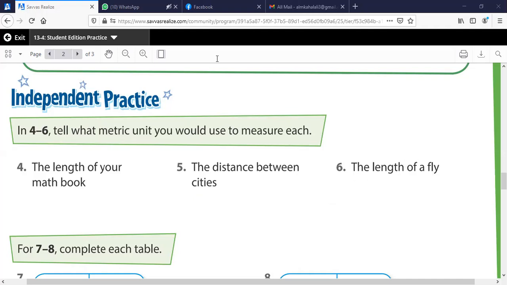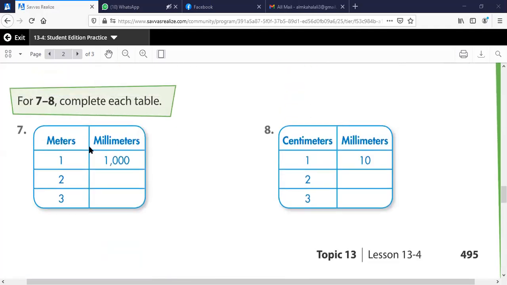That's it. Now, complete the table. I want that from you as homework. Complete each table. Now 1 meter equals 1,000 millimeters. So for 2 meters, you multiply by 1,000. Here you also multiply by 1,000. And here it's the same: 1 centimeter equals 10 millimeters. 2 centimeters, you multiply 2 by 10. You multiply 3 by 10, and that's it.